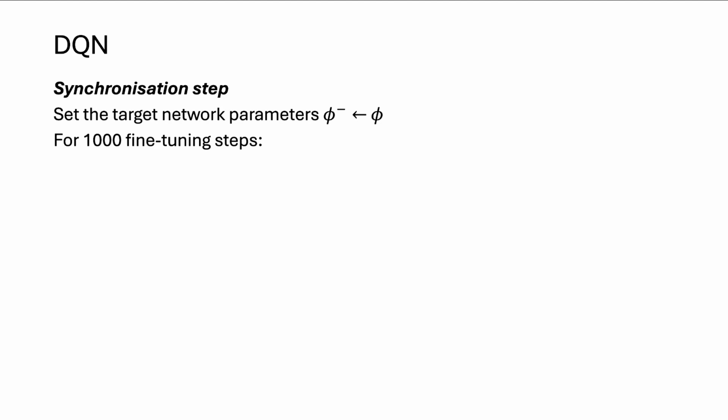The algorithm is independent of what values you set these to, but I wanted to make things concrete to make it easy to imagine what the magnitude of these numbers should be and how the algorithm works in a standard implementation. So for every 1,000 fine-tuning steps, we're going to alternate interaction and fine-tuning.